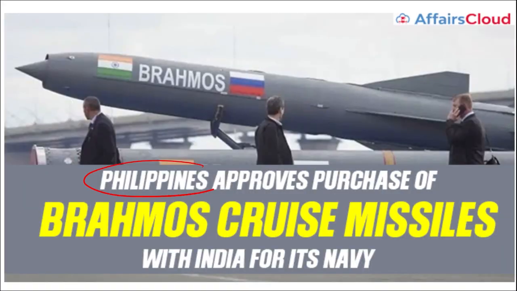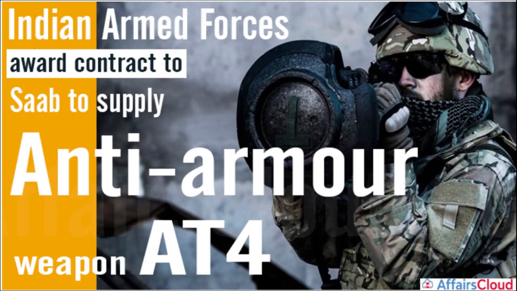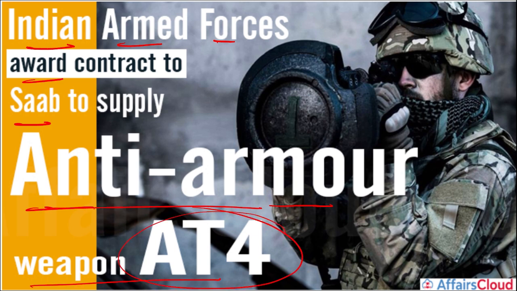Next, as we saw, which country became the first country to purchase the BrahMos cruise missiles from India? It is the Philippines. Highly important, mark this. Next, Indian Armed Forces award contract to Saab to supply the anti-armor weapon, the Carl-Gustaf M4. An award contract was given to Saab to supply this anti-armor weapon to the Indian Armed Forces.